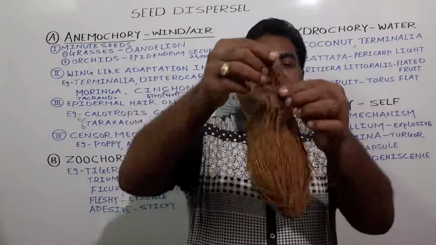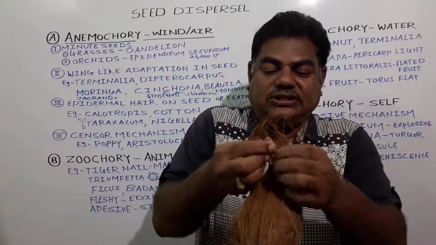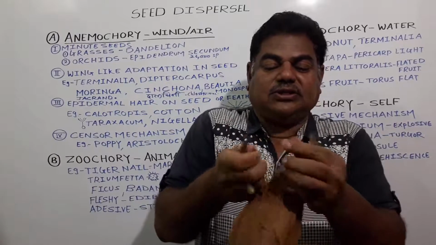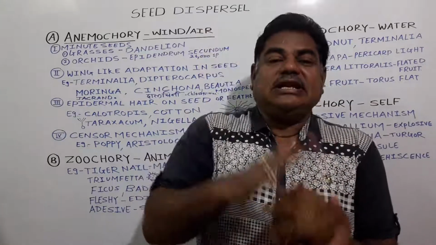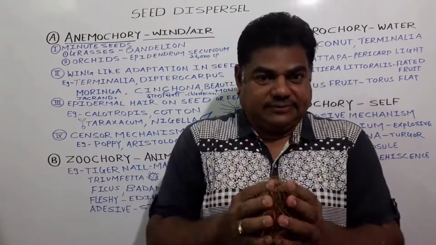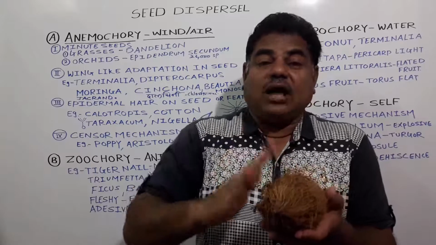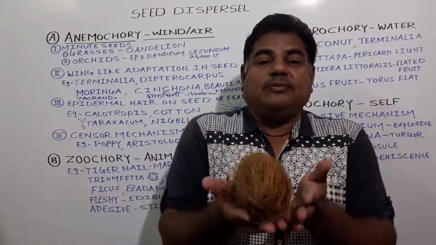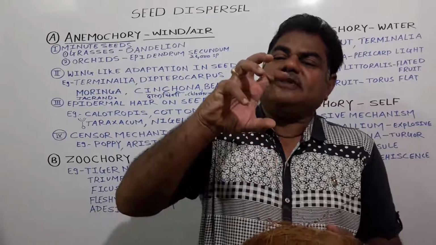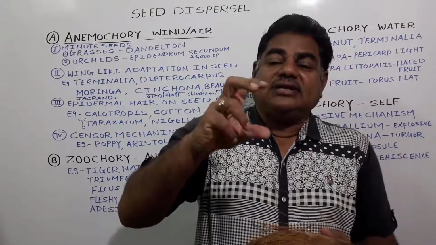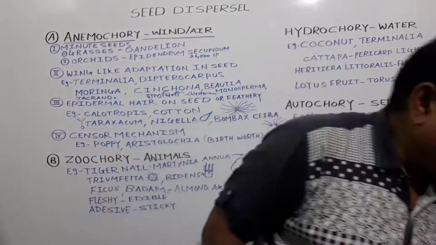It is made up of this sclerenchymatous tissue, and in between this sclerenchymatous tissue, there is a glue-like material. We call it lignin, and due to this lignin, this fruit gets completely protected. Now due to this mesocarp, this fruit becomes lighter in weight like this, and inside the endocarp, the seed is present, and the seed consists of a cellular endosperm and the liquid which is present inside this coconut.